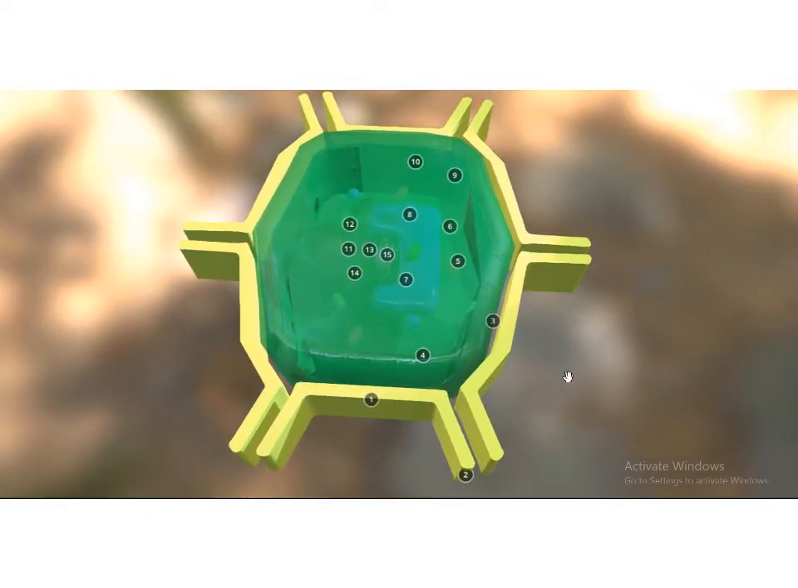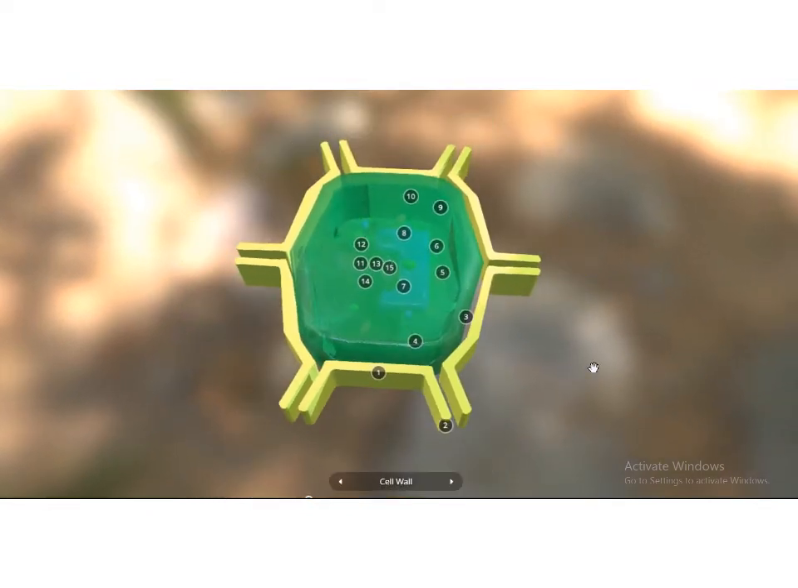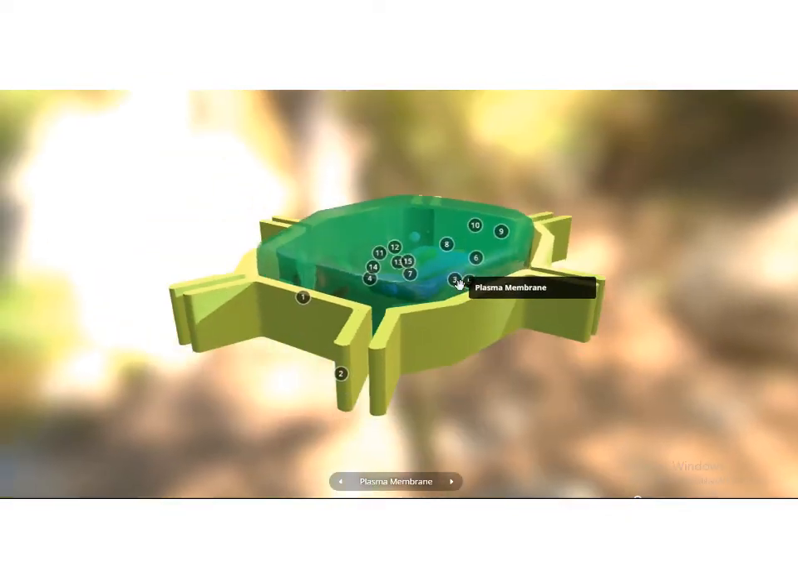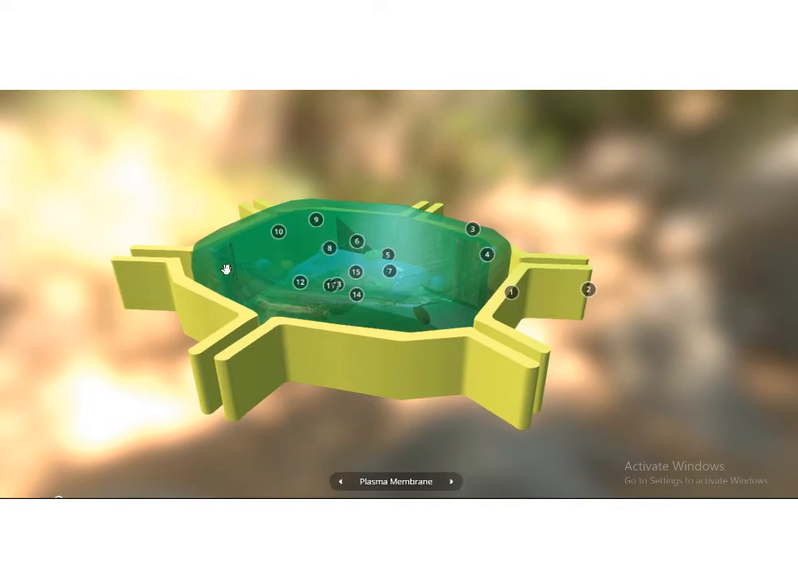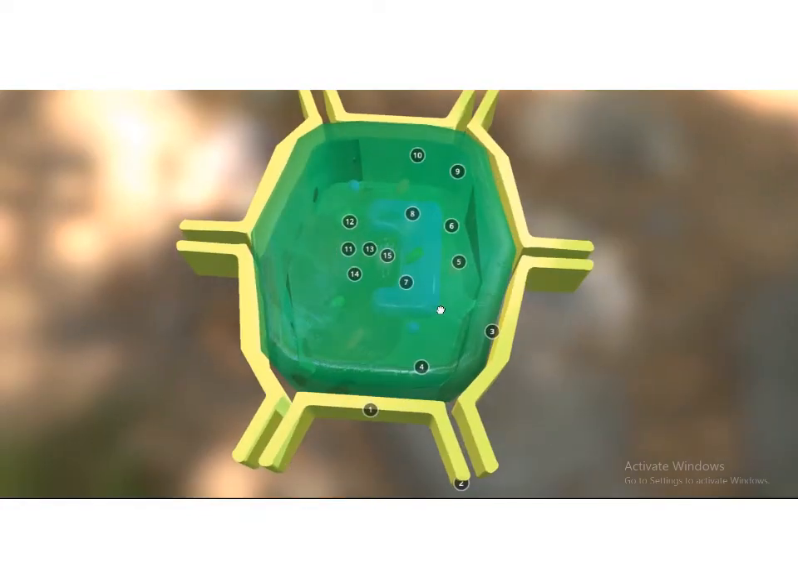This cell wall is a characteristic of a plant cell, not the animal cell, because animal cells do not have this cell wall. The cell wall is composed of cellulose, and it is a hard, thick, and non-living boundary or layer of a plant cell. Just beneath this cell wall, there is another boundary layer, which is called the plasma membrane.